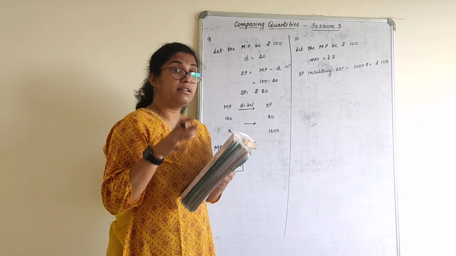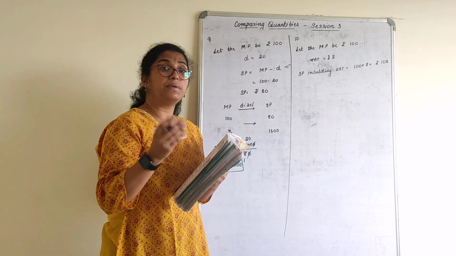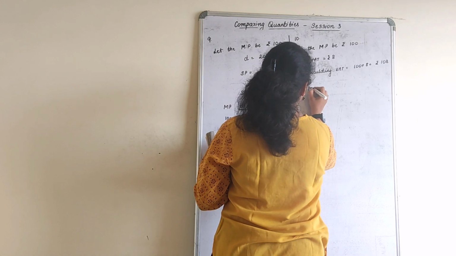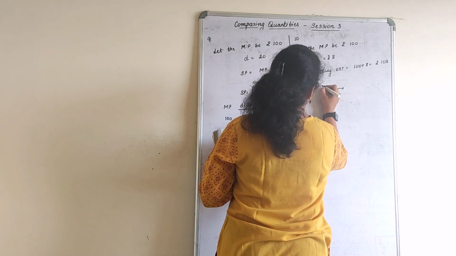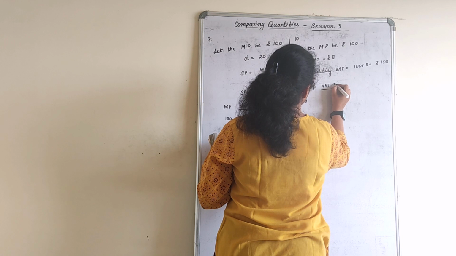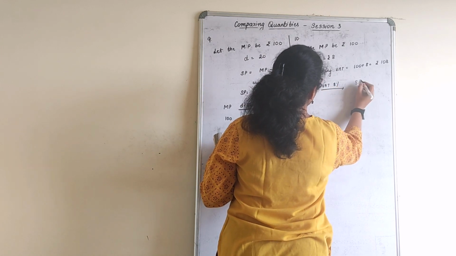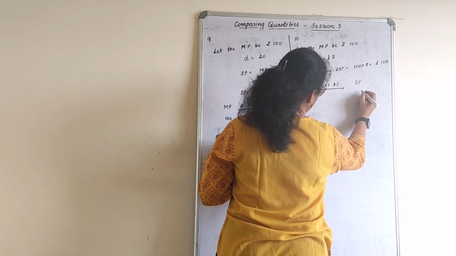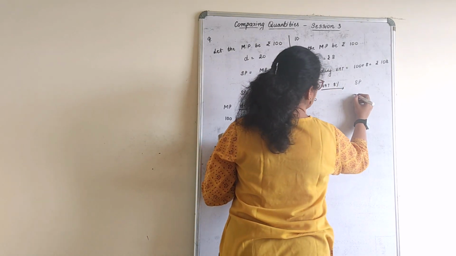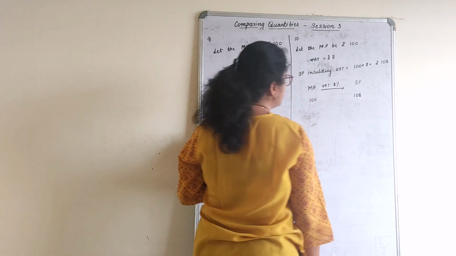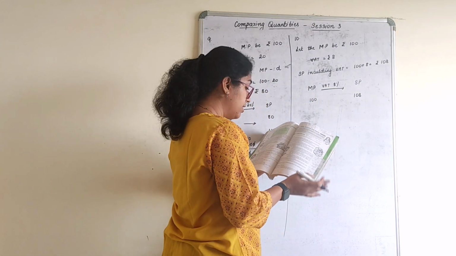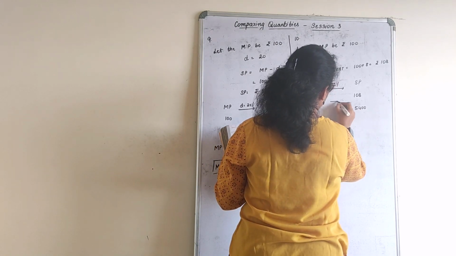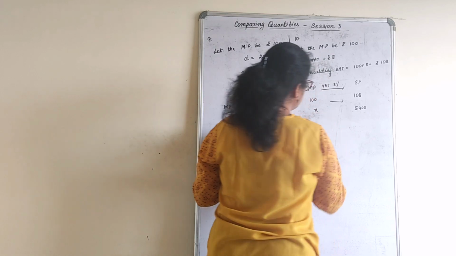That means I am getting the thing for 108 rupees including VAT, if I consider 100 is the mark price. Now write the question. If the mark price is 100 with 8% VAT, and I add it, the selling price including the VAT will be 108. If it is 5,400 including VAT, what is the mark price?